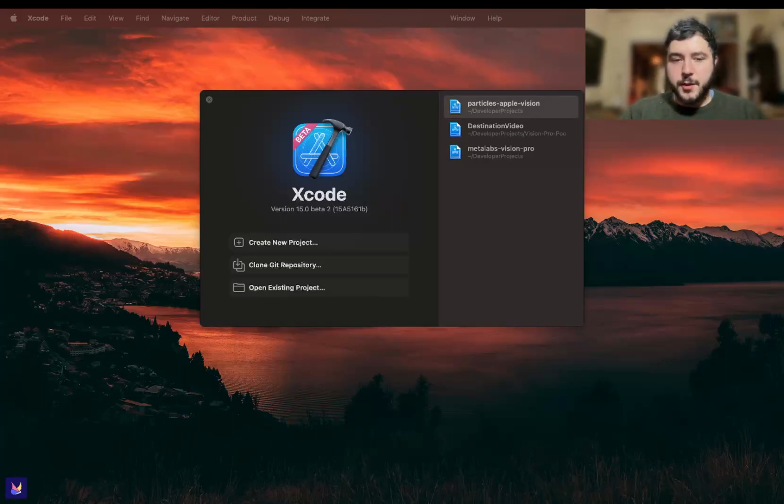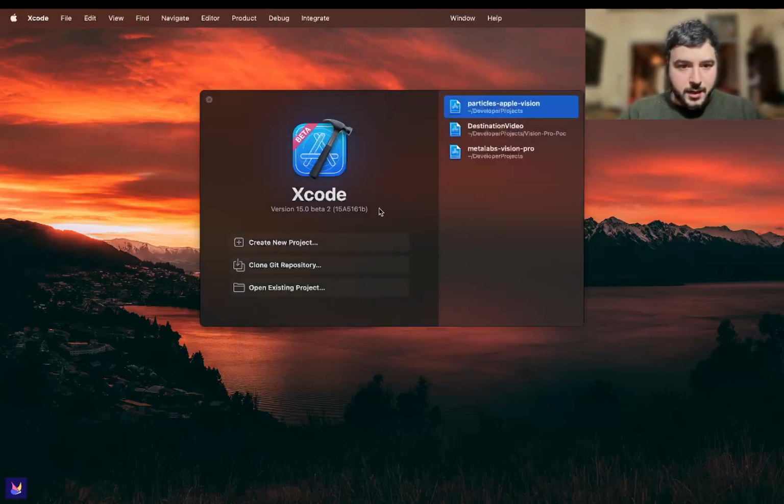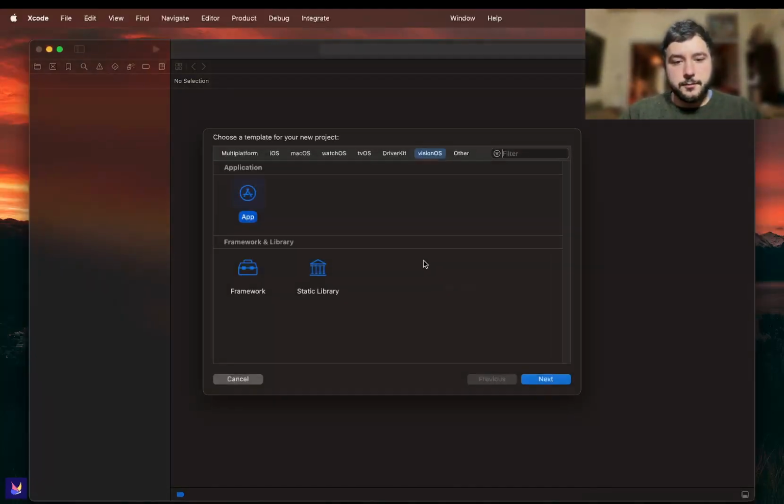Hey everybody, in this video I will show how to create a rain effect using the Apple Vision Pro SDK, and for sure the Xcode beta version, the latest one, and the Reality Composer Pro program. So to start we are going to create a new project.